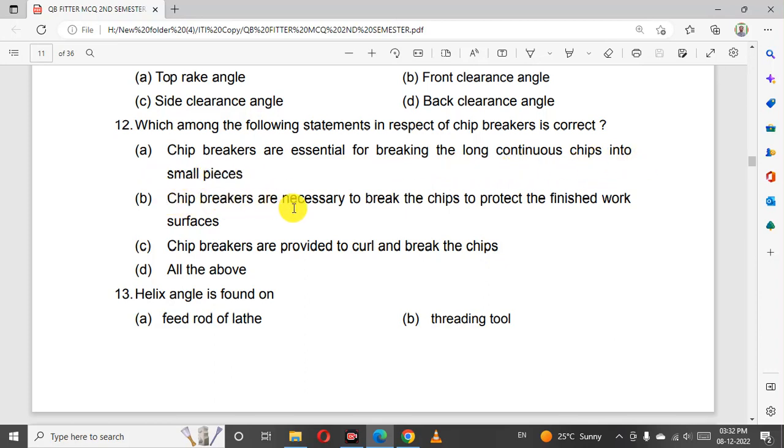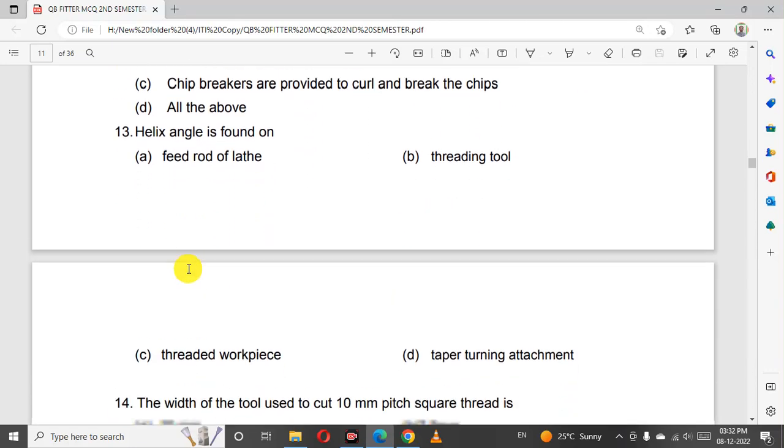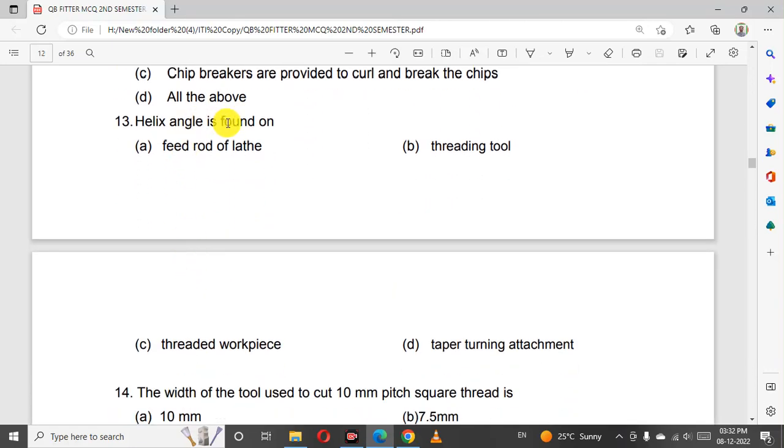Chip breakers are necessary to break the chips to protect the finished work surface. Chip breakers are provided to curl and break the chips. Helix angle is found on threaded workpiece.